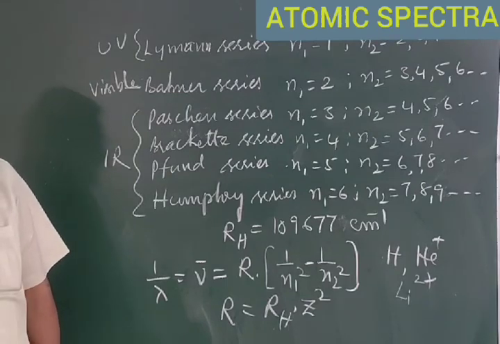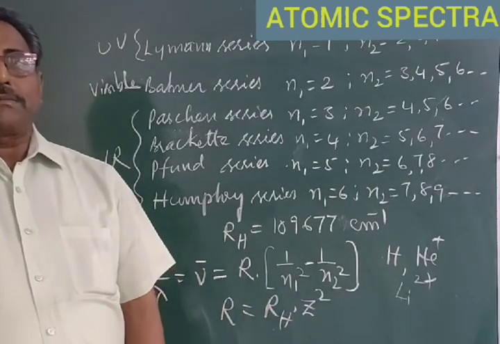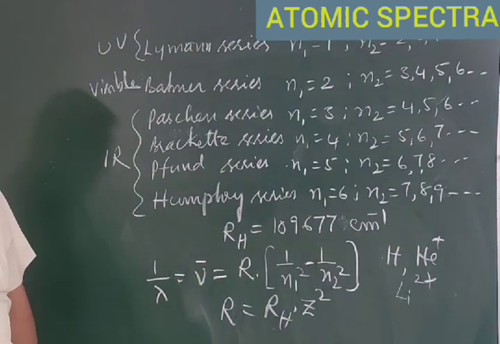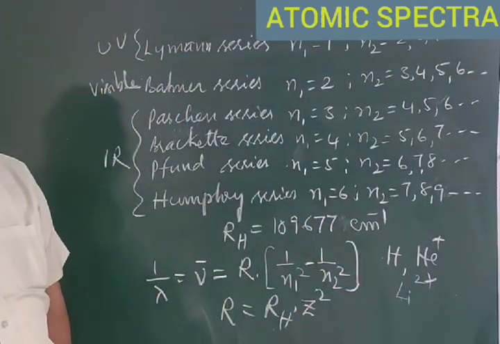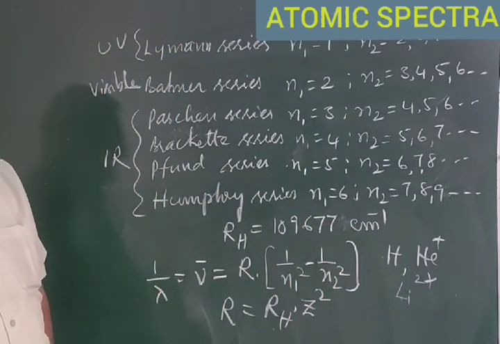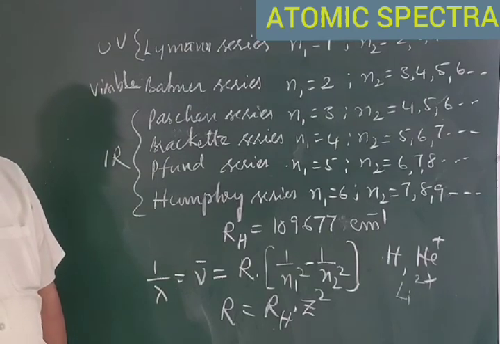What is Z here? Z is the atomic number of the element. For hydrogen, Z is equal to 1. For He plus, Z is equal to 2. For Li2 plus, Z is equal to 3.